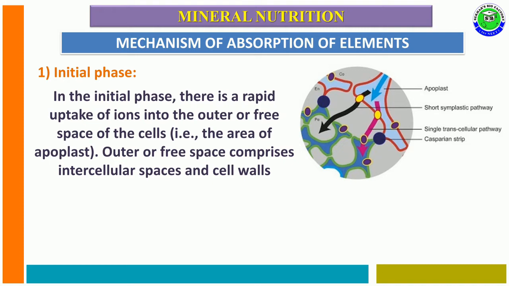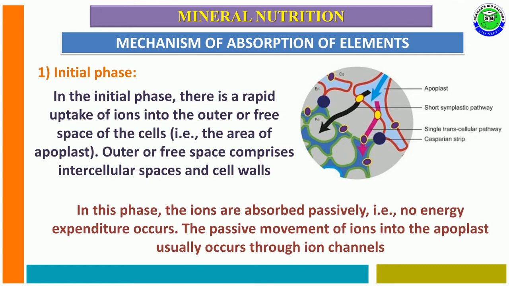Outer or free space comprises intercellular spaces and the cell wall of the cell. During this phase, the ions are absorbed passively without using ATP energy, and this passive movement of ions into the apoplast occurs through special ion membrane channels present in the cell wall.